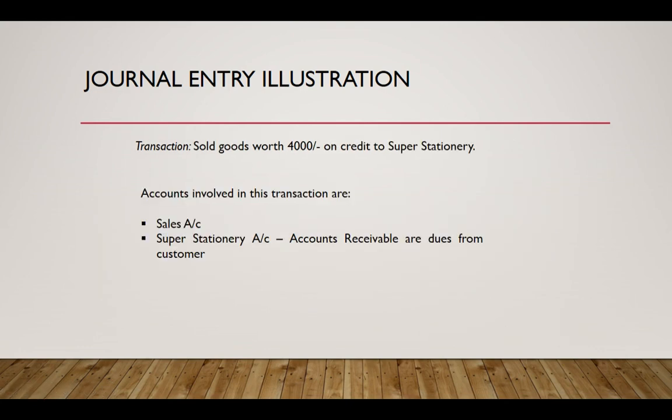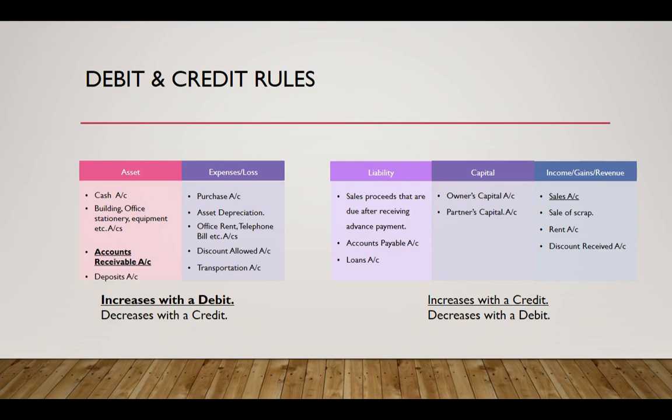Alright, now let's move to the next transaction. It is a credit sales transaction to a buyer called Super Stationery. In this transaction, the accounts involved are the sales account and the buyer's account, which is an accounts receivable account. Accounts receivable, like dues from customers, are an asset to the business, and we know that assets increase with a debit and revenues like sales increase with a credit, and accordingly we pass the journal entry as follows.